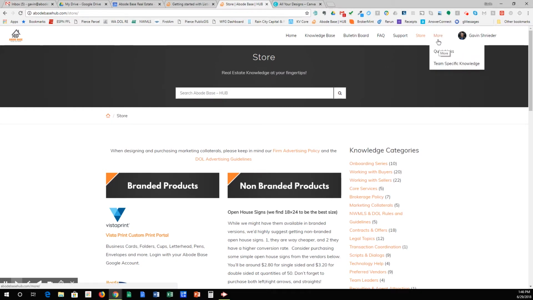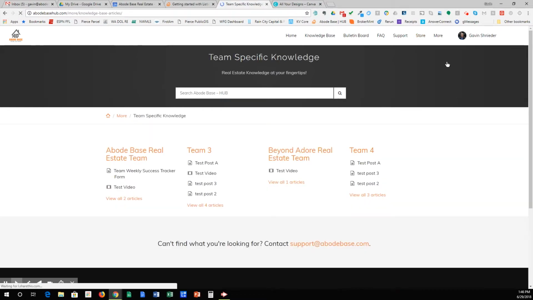Now, what's really neat is team leaders can also upload articles to the hub so that they can direct their team members specifically to their team's section in the hub. So if you're a team leader and you have a particular lead management policy, a particular way you manage your listings, your transaction process, whatever it is, you send the article to us, you send the video to us, we'll upload it in the hub, and then you get your own section in the team knowledge base, and now your team members can go there and get the things that they need, which will help with your team training and team onboarding and all those kind of things.